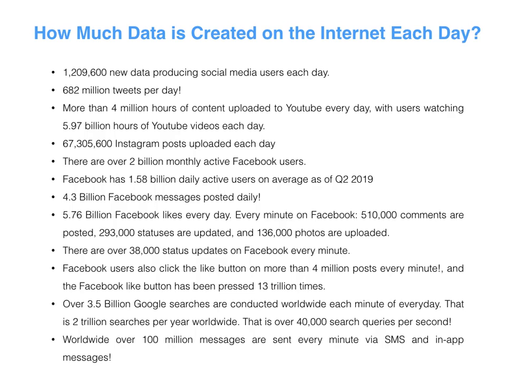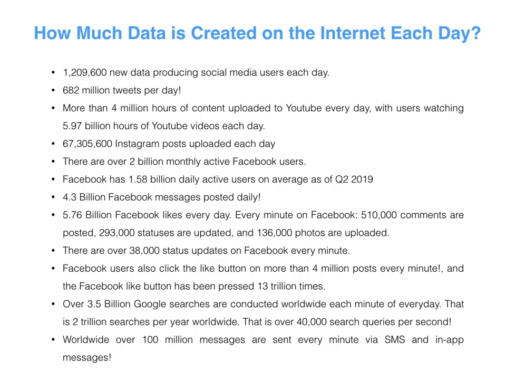Now, if you just see on the screen how much data is created on the internet each day. So if you can see many of these, you won't even believe. Let's say 682 million tweets per day happen. 5.97 billion hours of YouTube videos are watched each day.